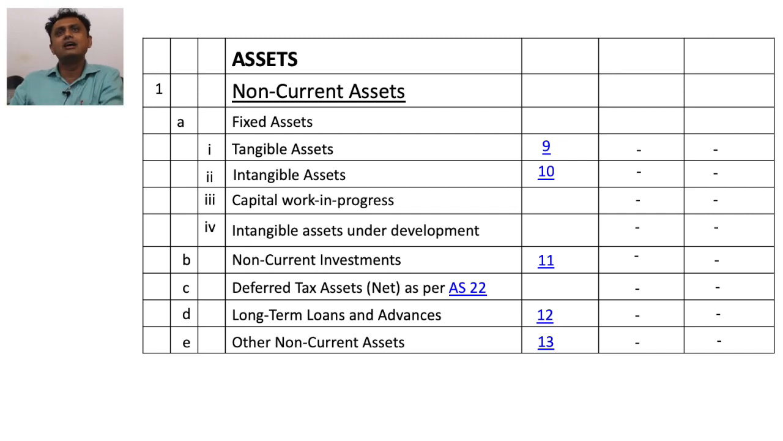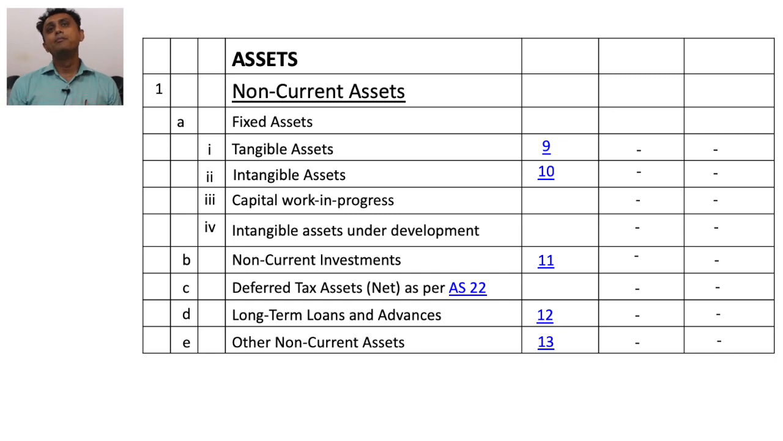In the third one, we consider capital WIP. In the fourth one, intangible assets under development. Now what is "under development"? It is an intangible asset, but it is under process. For that intangible asset, we have applied, but we haven't yet got a license from the government. It's known as an intangible asset under development.